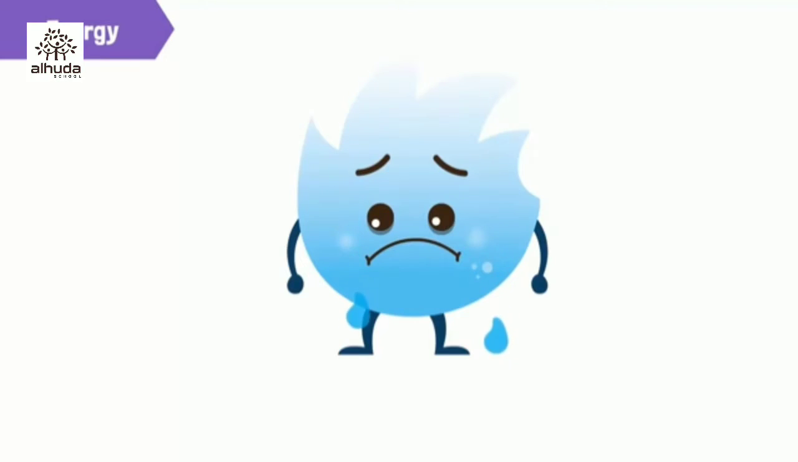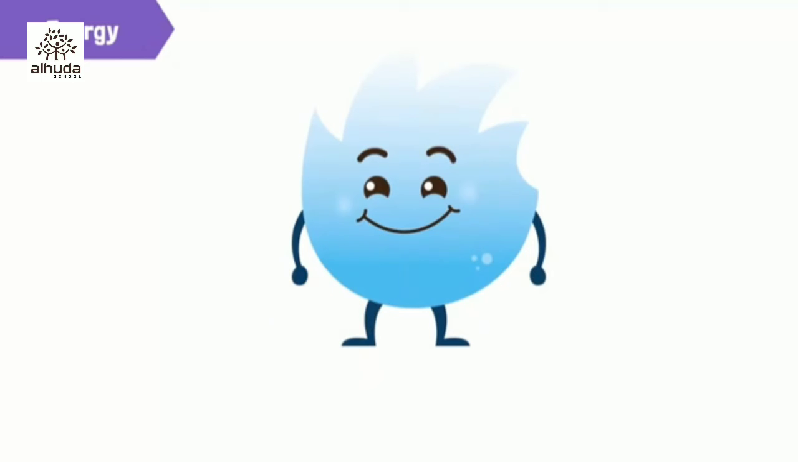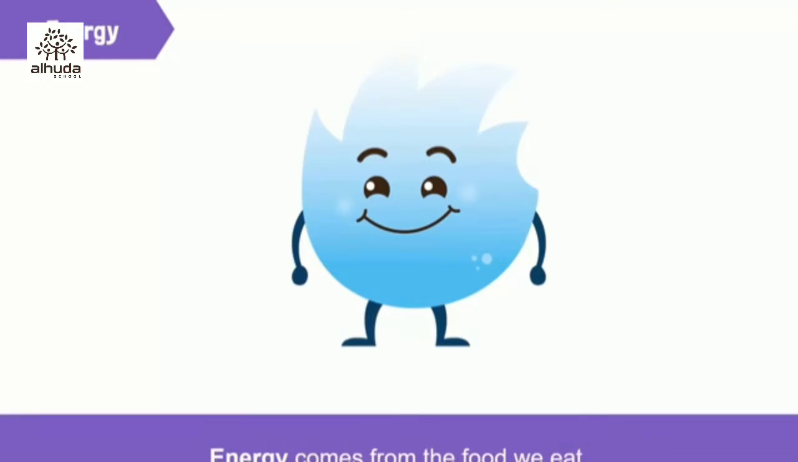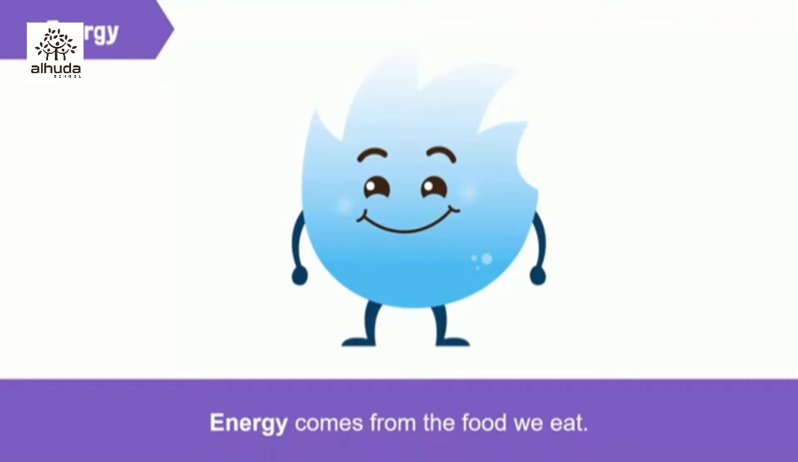Oh, Spiky looks tired. Let's give him something to eat. He seems to be fresh and active now. Do you know why Spiky was feeling dull before he ate the chocolate? This is because he had low energy. We need energy to work, and this energy comes from the food we eat.